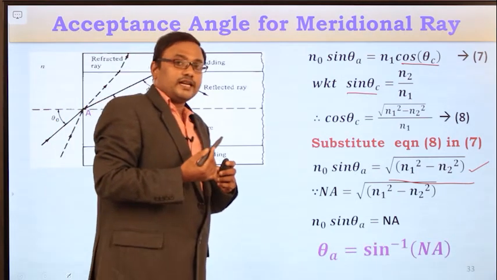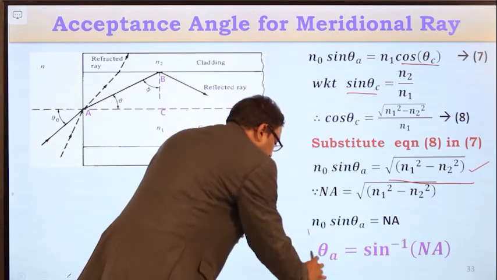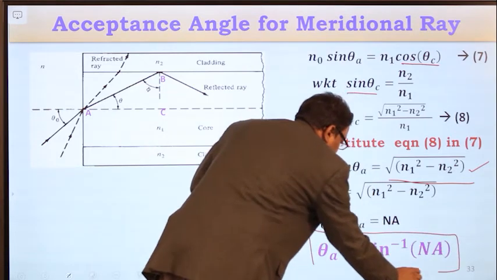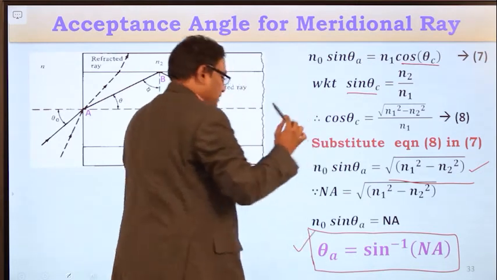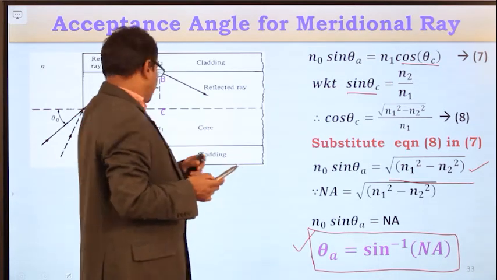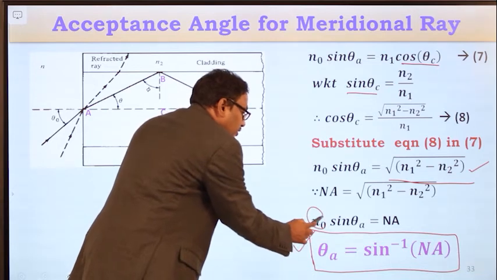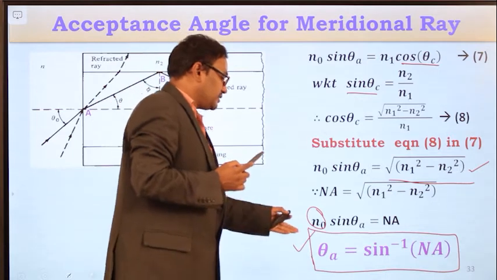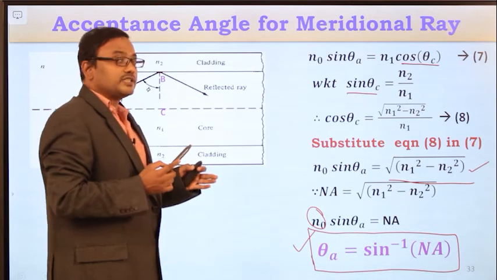Here our objective is to calculate the acceptance angle. So finally from this expression you will get the maximum entrance angle at the air core interface, which is nothing but the acceptance angle: theta a is equal to sine inverse of the numerical aperture. Here we have assumed the light ray is entering from free space. That's why this n0 value is equal to 1, the refractive index of free space. So by assuming that, the acceptance angle at the air core interface is theta a equal to sine inverse of the numerical aperture.